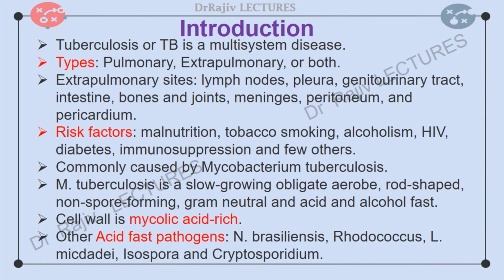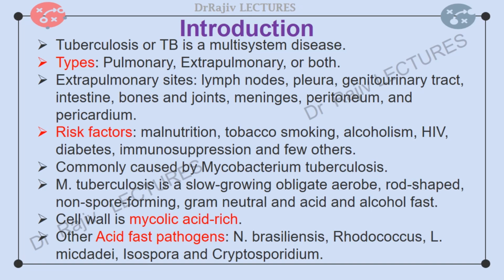Tuberculosis or TB is a widespread problem that affects nearly one-third of the world's population. It is a multi-system disease with myriad presentations and manifestations. It is classified as pulmonary, extrapulmonary, or both. Extrapulmonary TB may occur in 10 to 40% of patients. In the present lecture, only extrapulmonary TB will be discussed.